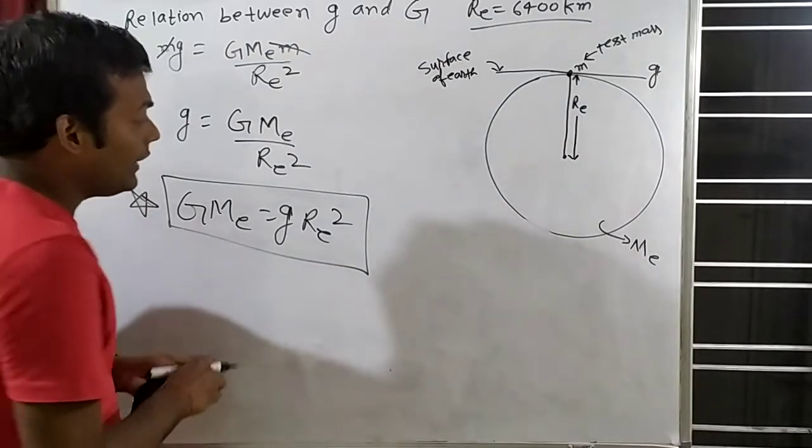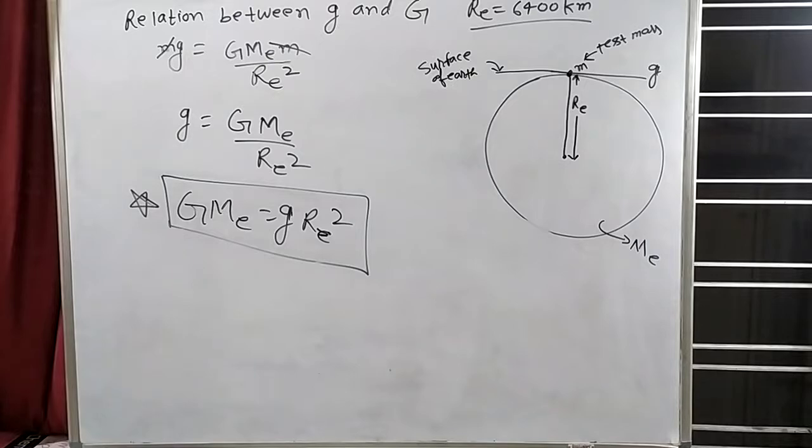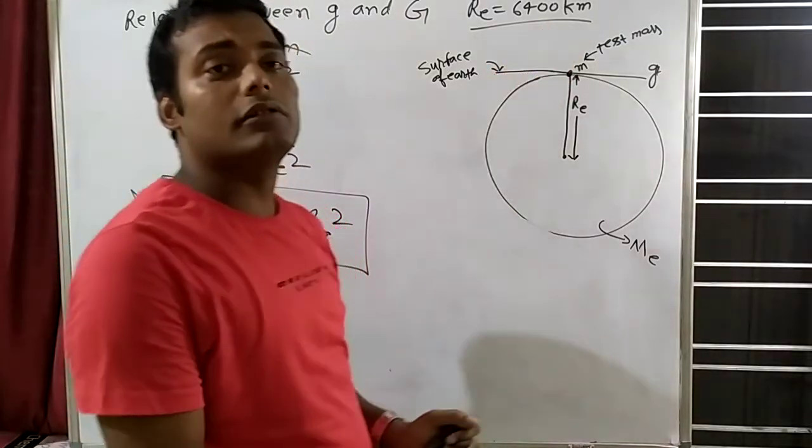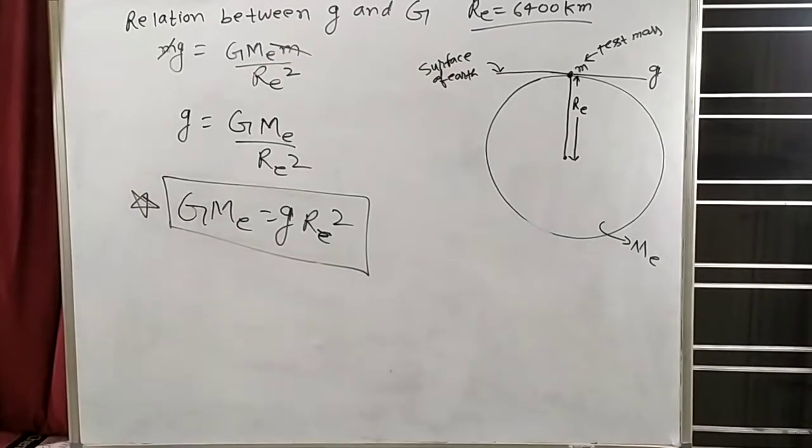What is this? RE, that is radius of Earth, and this is radius of Earth squared. What is the radius of Earth? How much is the radius? 6,400 kilometers. So up to this, is it clear? So can you remember this equation? GM is equal to gR square.